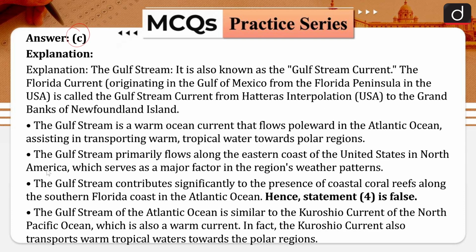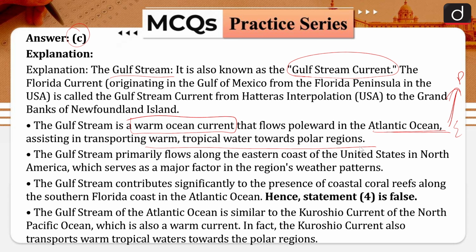Let's see. If we talk about the Gulf Stream, it is also known as the Gulf Stream current. The Florida current is called the Gulf Stream current from Hatteras interpolation to the Grand Banks of Newfoundland Island. So the Gulf Stream is a warm water current and it flows poleward in the Atlantic Ocean. Poleward. It means this is pole, this is equator, so the direction will be polewards, assisting in transporting warm tropical water towards the polar region. As the movement of water or the movement of current takes the type of current, so the type of same water they take with them.